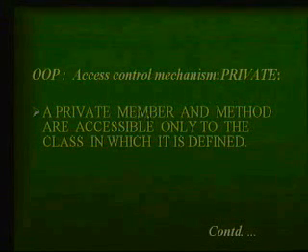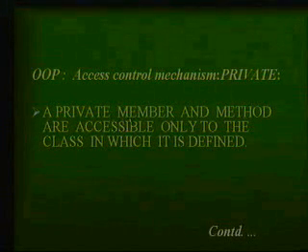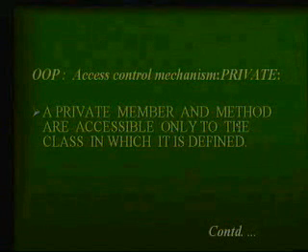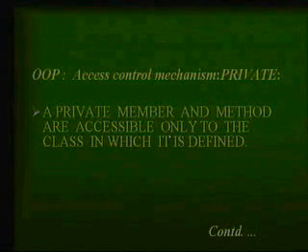For example, let's see, I will talk about one or two. Private members, so one is, let's say, the private. Now private member, I can declare a variable to be private. So remember, what we are talking about is that your object can have methods as well as variables now. So I can declare a variable to be a private type. I can also declare methods to be a private type.